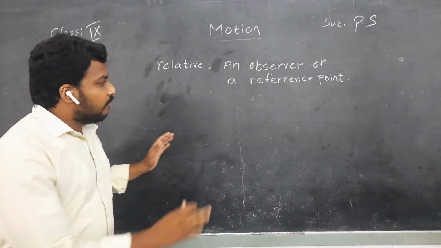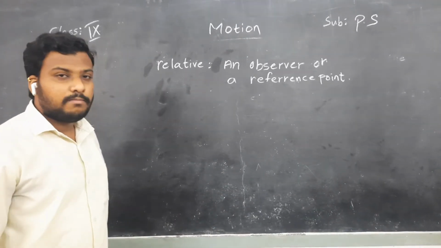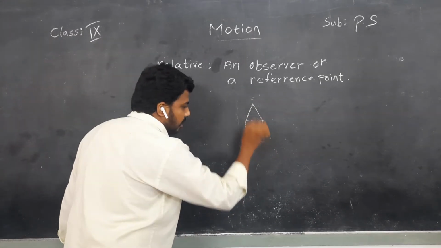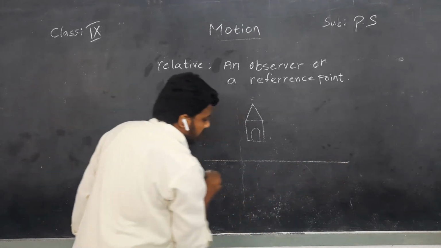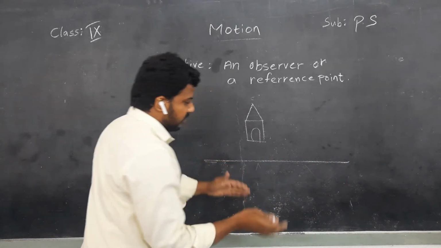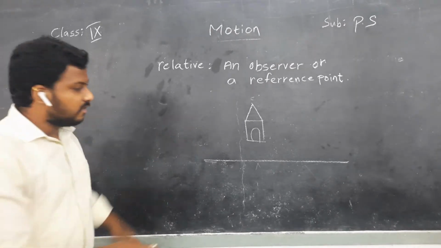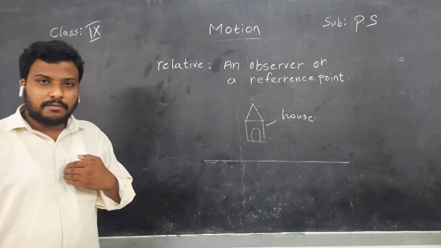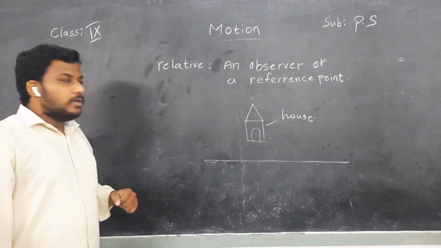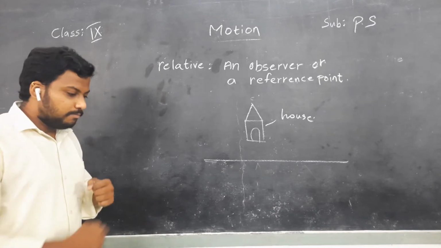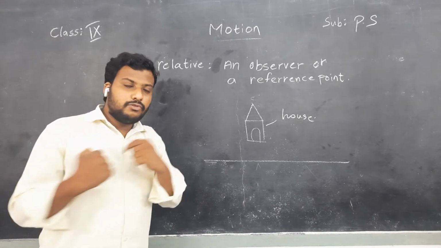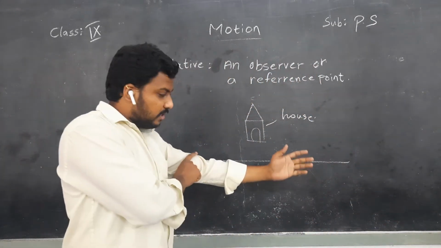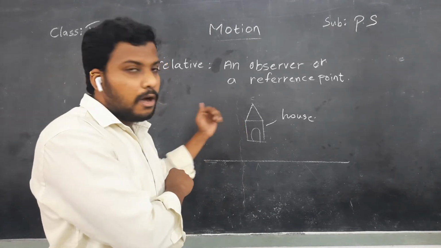So children, I will give you a better example regarding this topic. There was a house, and there was a road in the middle. At the extreme end, there is a house. Right now, you assume me as the person or the body, and I want to walk. So when I am walking from north to south, the house may appear for me on the left side. You might have seen that. On the left side, there is a house.